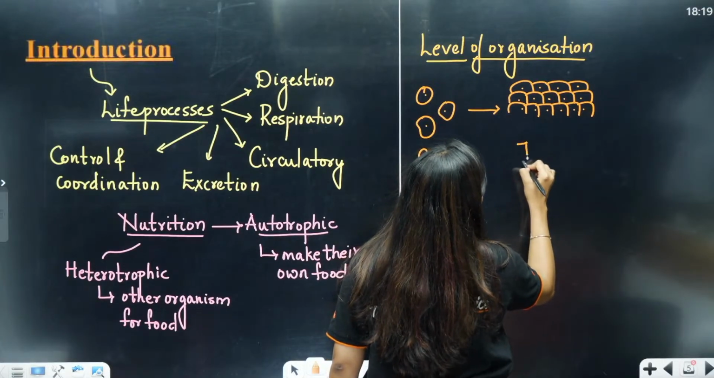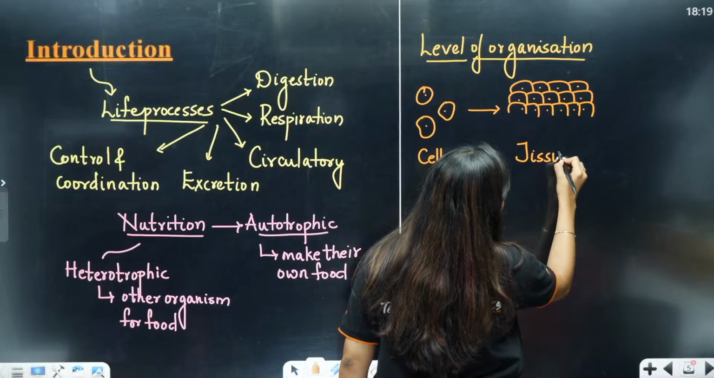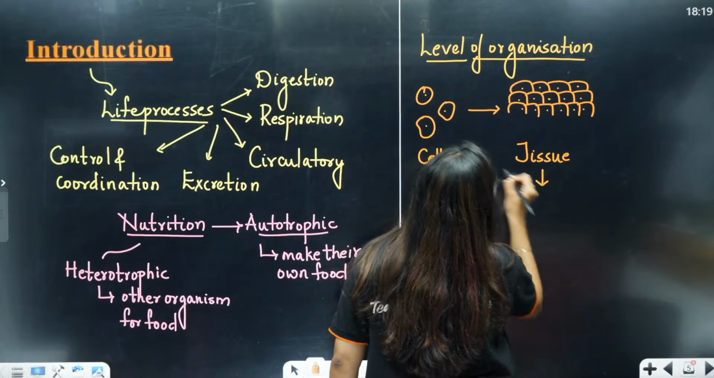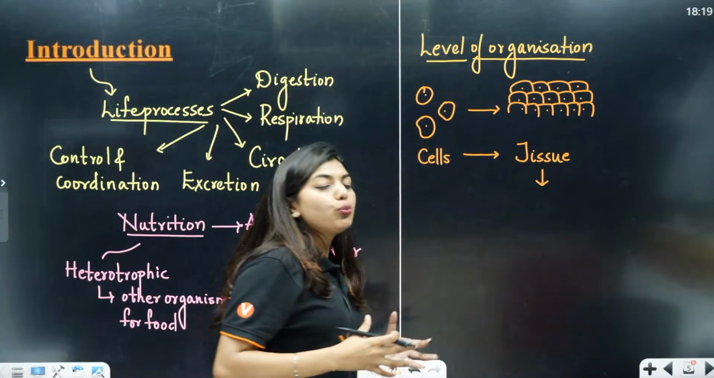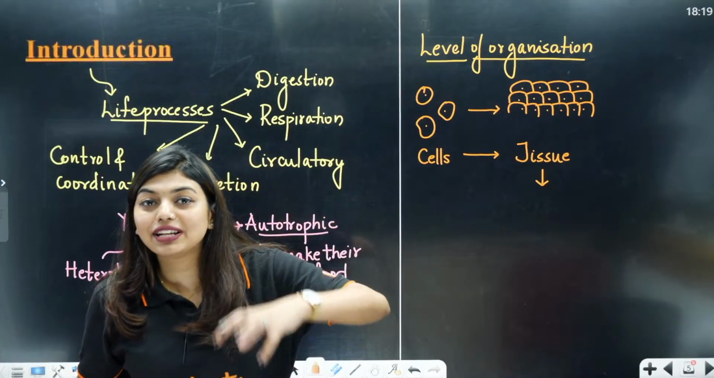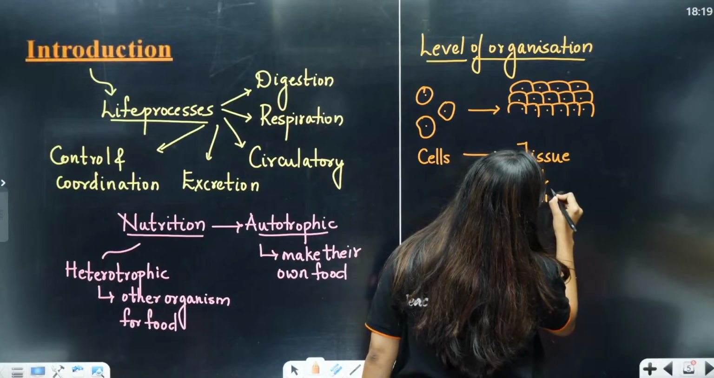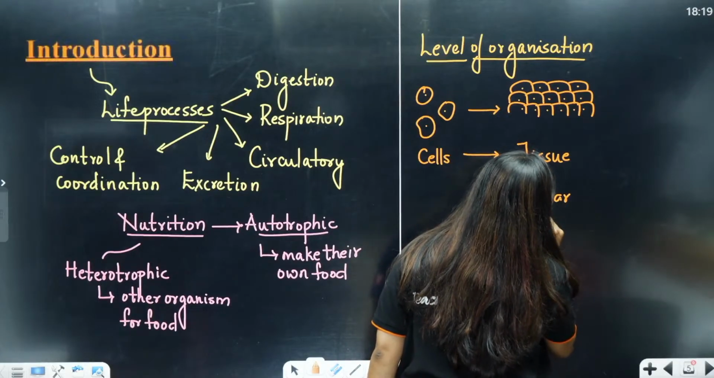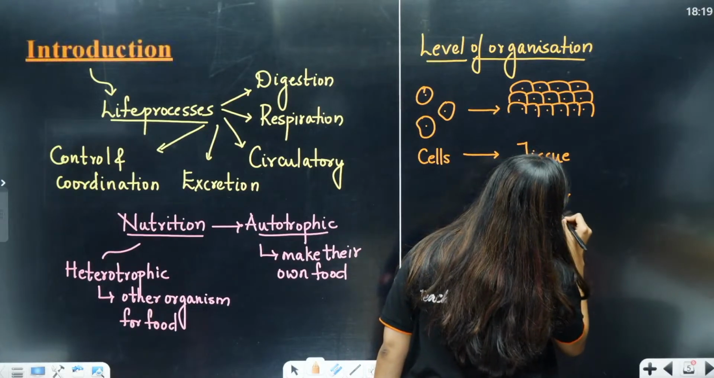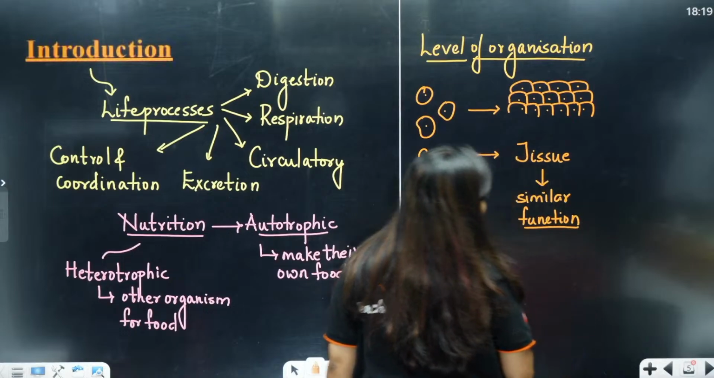So, it will form tissues. Now, these tissues, students, they are going to do what? They are going to be a group of cells who perform a similar function, as I mentioned. So, they are a group of cells that is going to perform a similar function. Similar function. Clear? Yes.